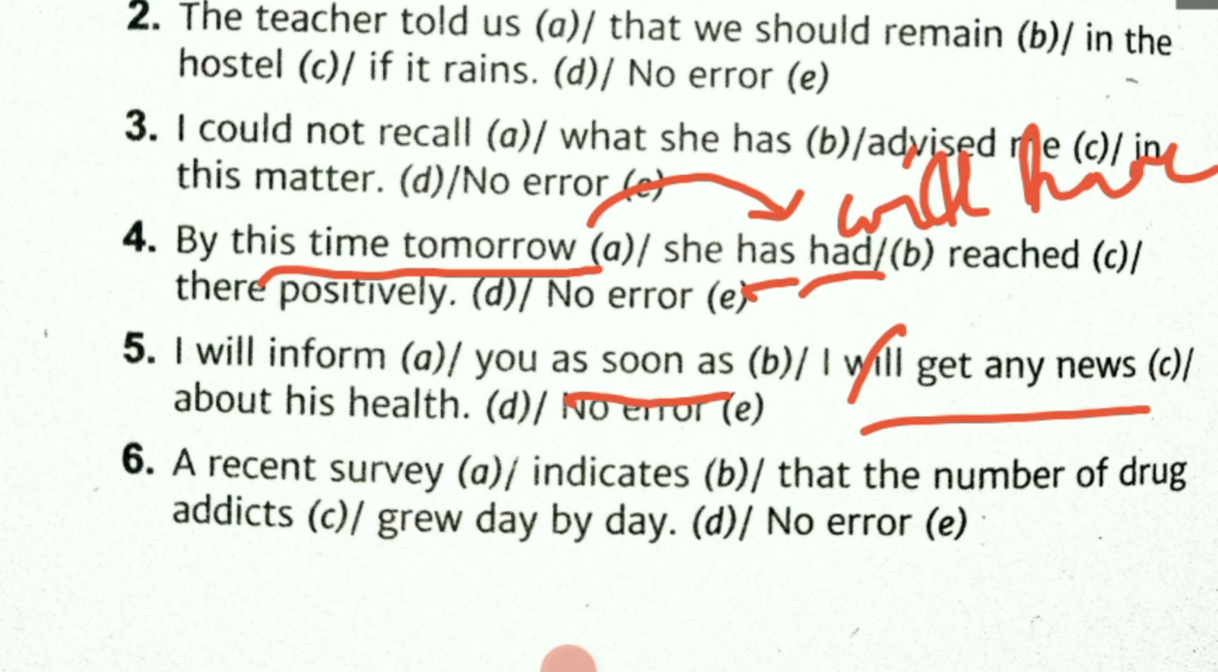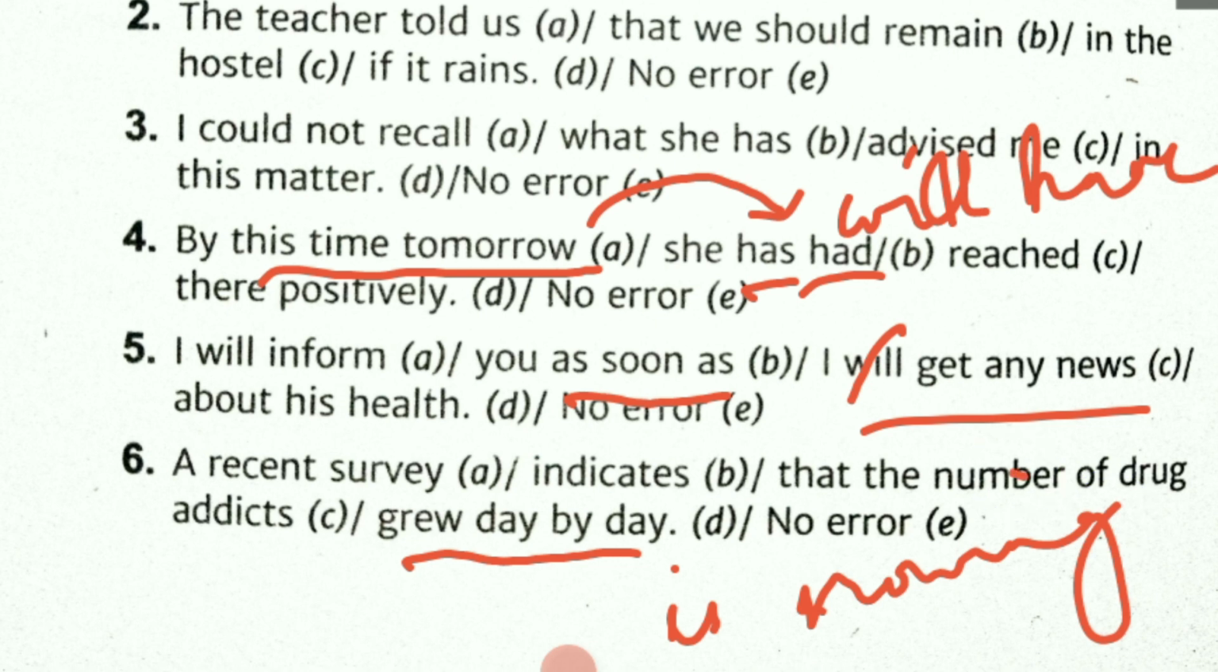Next question says, a recent survey indicates that the number of drug addicts grew day by day. See where is the error? The error is in which part? Yeah, error is in D part. The sentence is actually in present progressive, meaning it is talking about something which is continuing. So is growing should have been the correct formation. A recent survey indicates that the number of drug addicts is growing day by day. Is that clear? So we'll take another question.